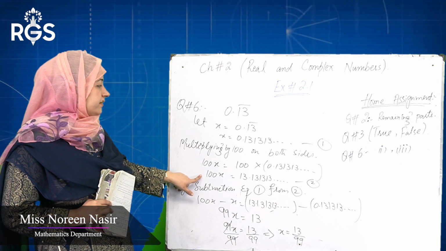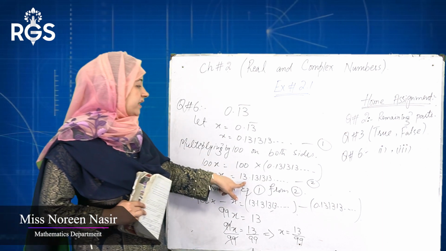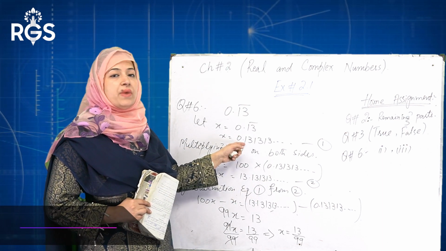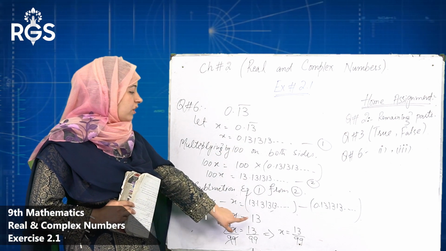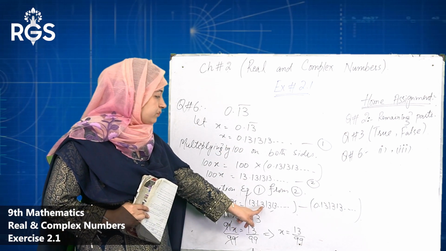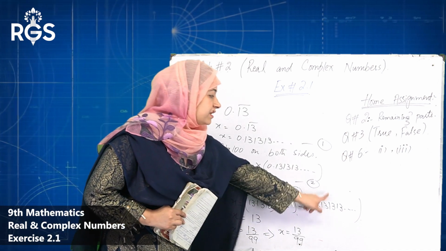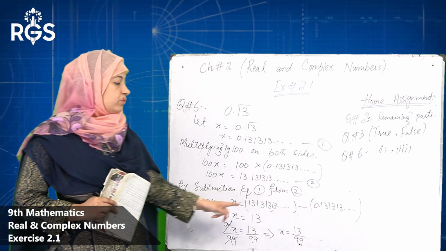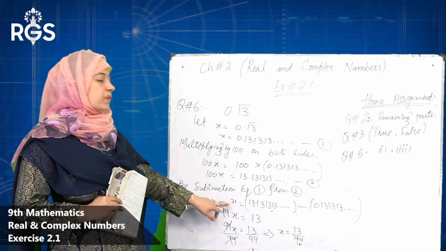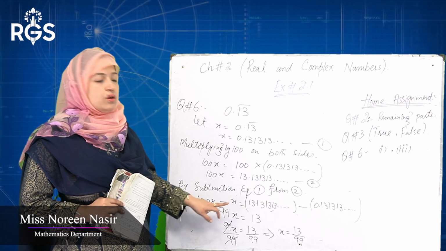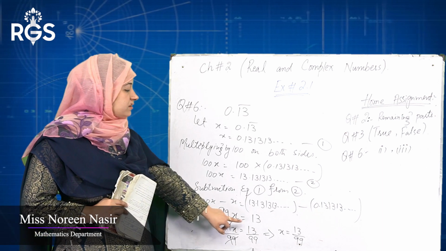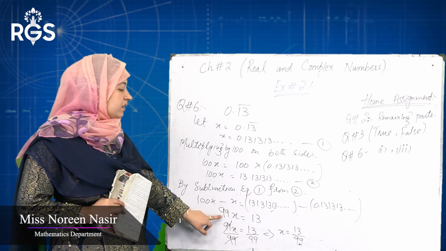Now we label this equation number 2 and subtract equation 1 from 2. So we get 100x minus x, and 13.131313 minus 0.131313. By calculating we got 13, because the 0.131313 cancels with 0.131313. So 100x minus 1x, subtracting 100 minus 1, we get 99x is equal to 13.